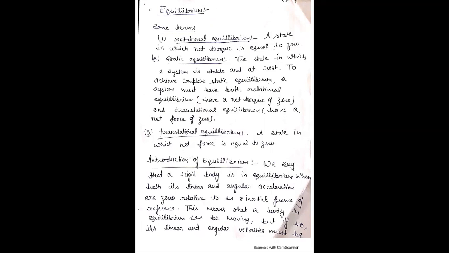And the second is static equilibrium. Static equilibrium means both translation plus rotational force is zero. Translation means there is a translational force F, and in rotation there is a torque. If both rotational equilibrium and translational equilibrium are satisfied, then the body is said to be in static equilibrium.